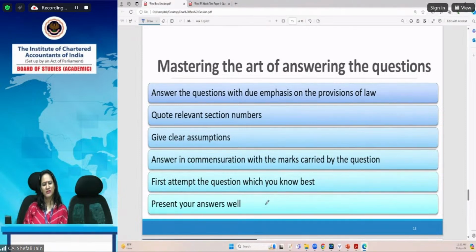Answer in commensuration with the marks carried by the question; we have already discussed this. First attempt the question which you know the best. We have already laid quite an emphasis on it: first impression is the last impression. And your answer sheet is the only reflection of your examination preparedness, your revision, how hardworking a person you are, how intelligent, or how much effort you have put in. Your answer sheet is the only reflection of it. Present your answers well.